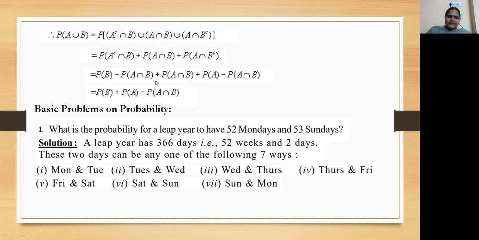These two will get cancelled. P of A intersection B minus P of A intersection B will get cancelled. Remaining is P of B plus P of A minus P of A intersection B.